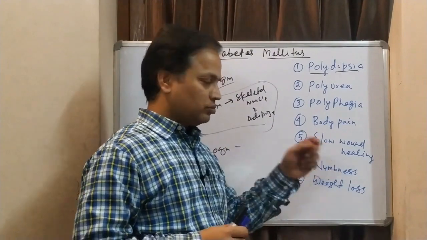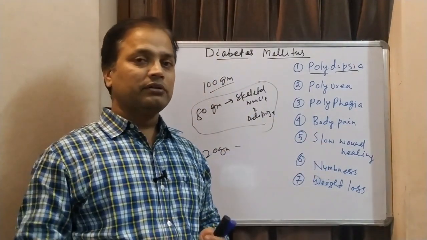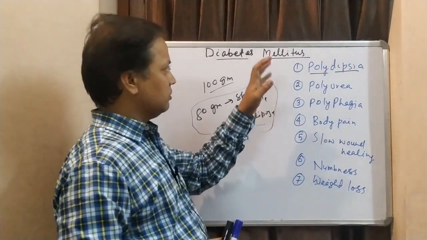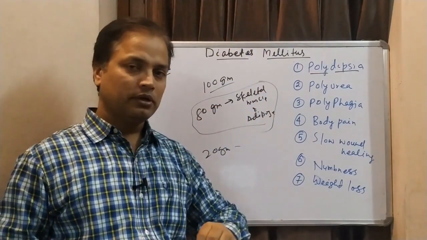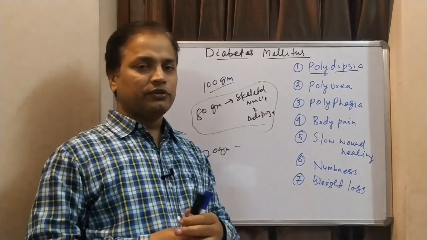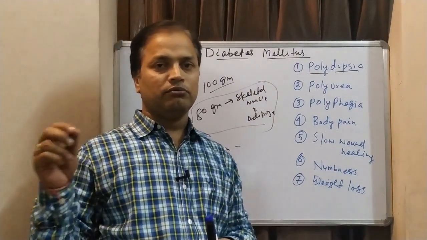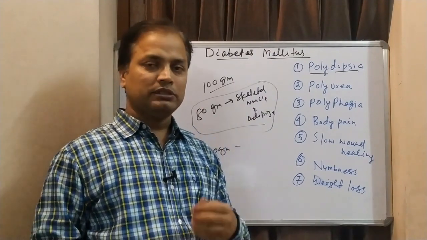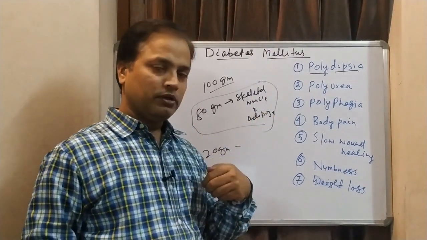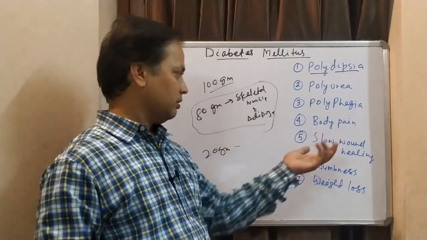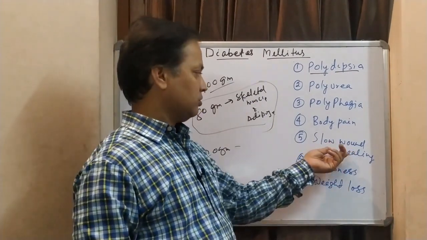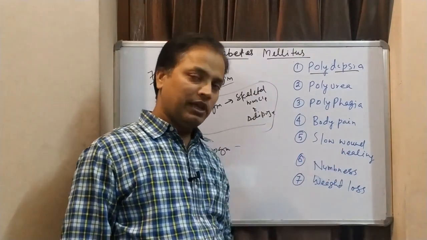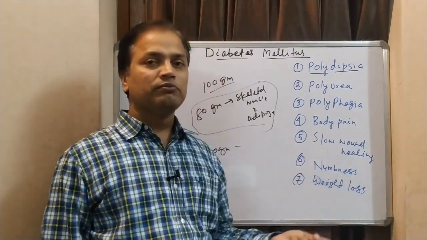Now wound healing problems or frequent infections are going to occur because of that. Why? Because we have too much glucose, and normally we know that infections occur in a place where water, moisture, and glucose are present. Glucose is the easiest source. In our body, glucose is there, and moisture, water is already there. So infections occur very frequently, and if we have wounds, those wounds will not be cured.